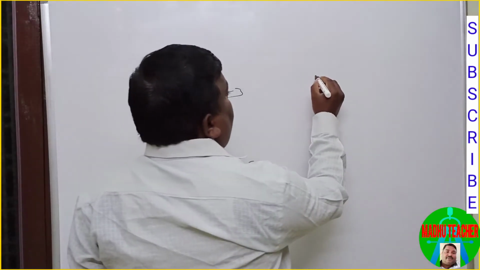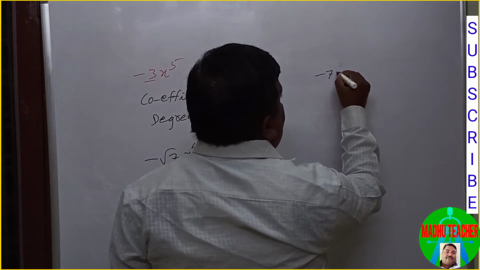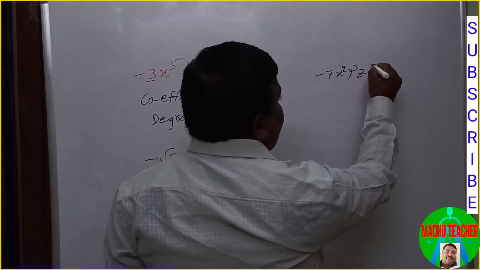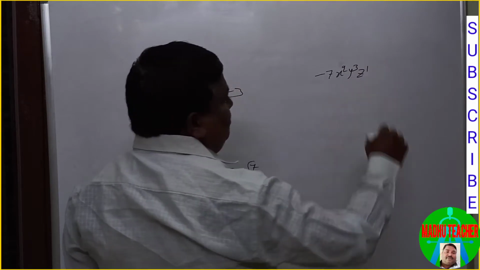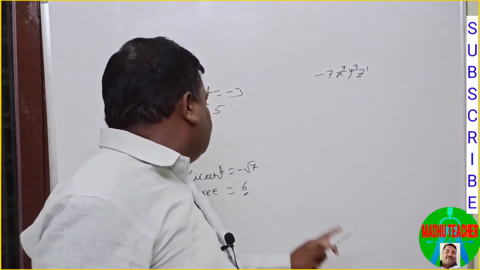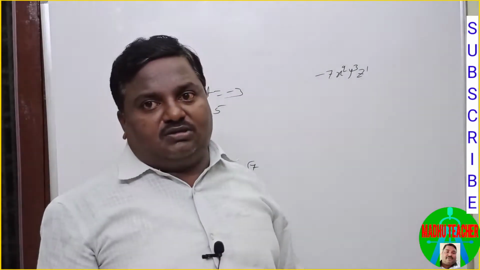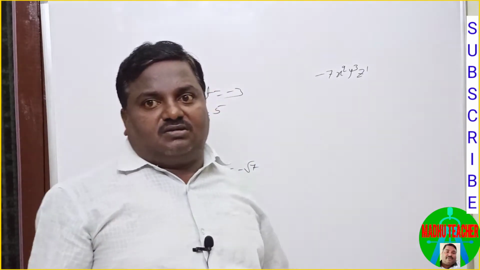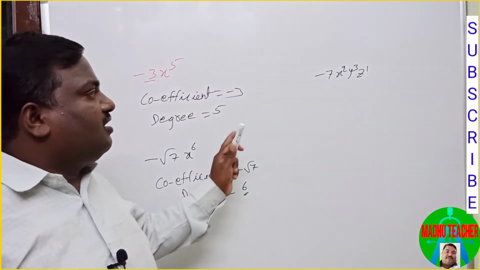Suppose I have -7x² y³ z. Here z means z to the power of 1. Now what is the degree of this term? These are only terms, not polynomials. Before going to polynomials, first I am discussing terms and the degree of terms.